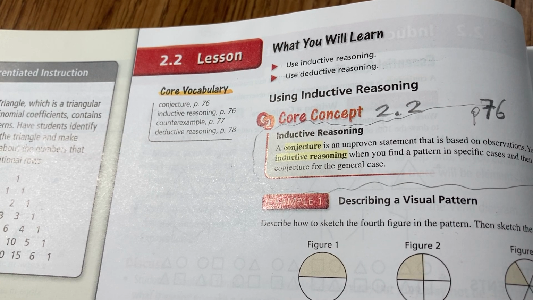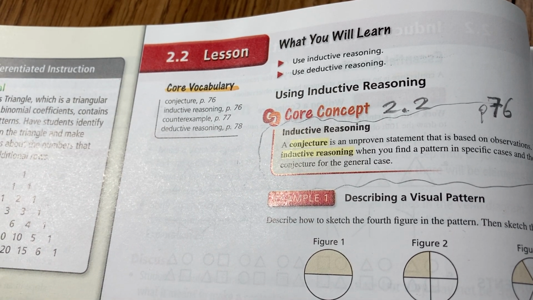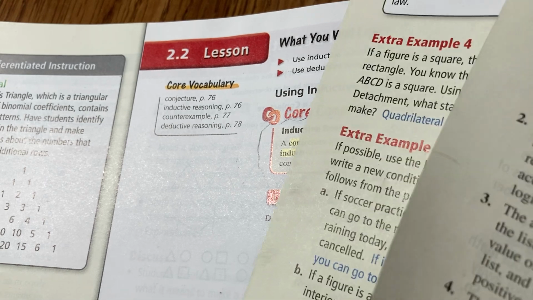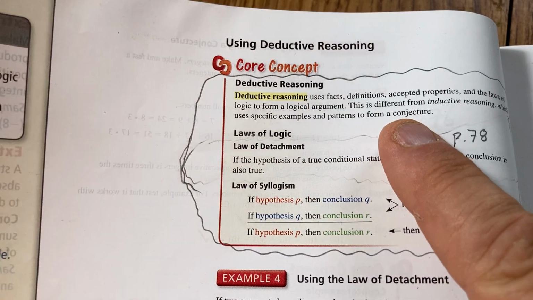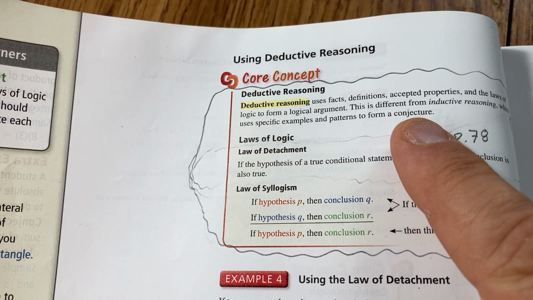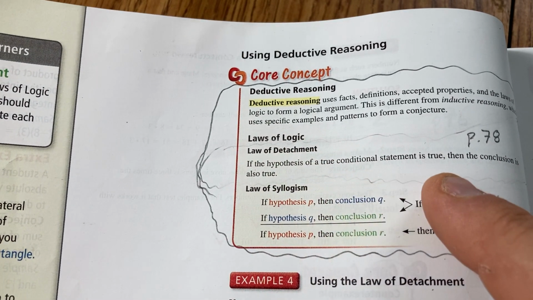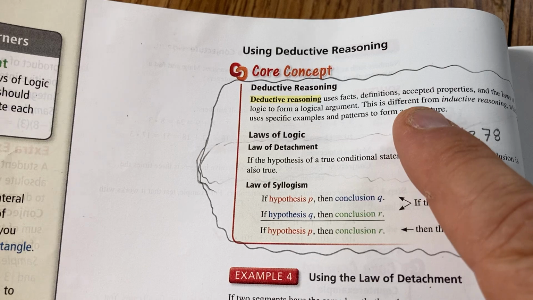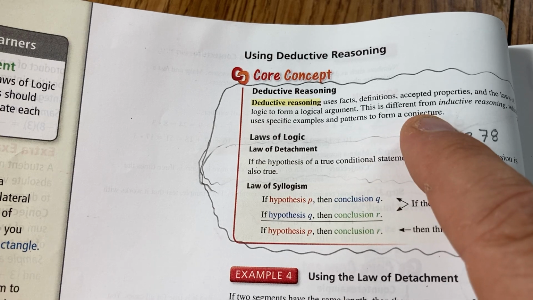So that's inductive reasoning, when you find a pattern. The pattern occurs over and over. You can't prove that it will always work, but usually it does. A different scenario would be deductive reasoning. Deductive reasoning uses facts, definitions, accepted properties and the laws of logic to form a logical argument. Deductive reasoning is when you can prove something will occur or you can prove something will not occur. This is different from inductive reasoning, which uses specific examples and patterns to form a conjecture.